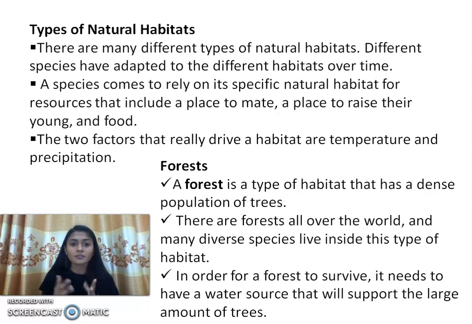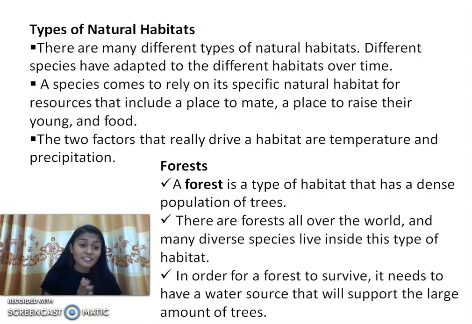And the two factors that really drive a habitat are temperature and precipitation. The main limiting factors for the classifications or the stratifications of the natural habitat are the temperature, that is the high temperature or the lower temperature, and the precipitation, that is a higher rainfall or the lower rainfall. Precipitation, its another name is rainfall, as we know that, right? First of all, our natural habitat, we will focus on the forest.